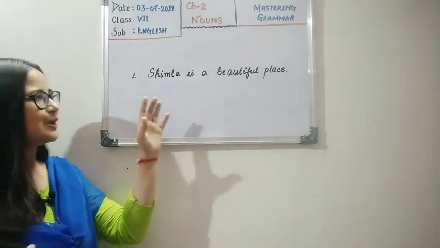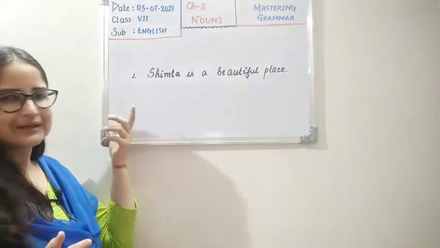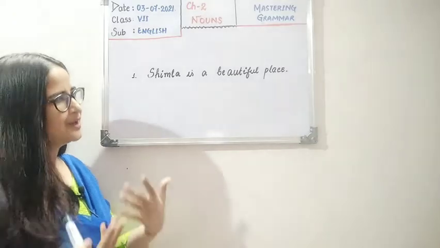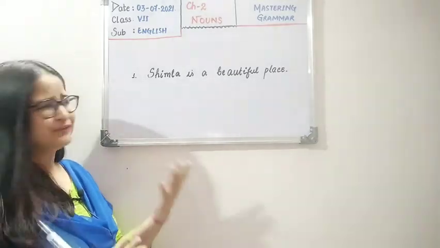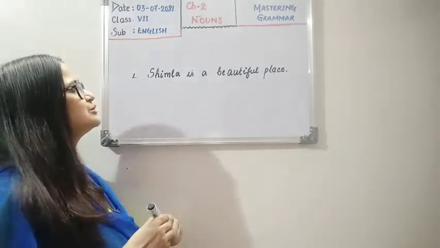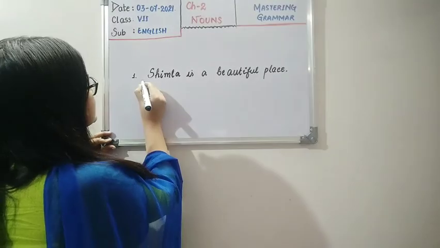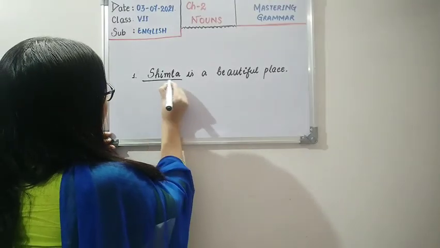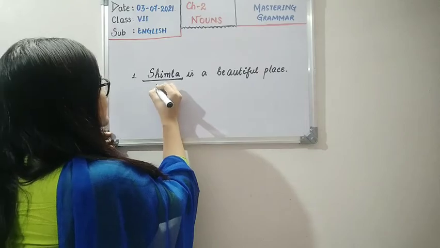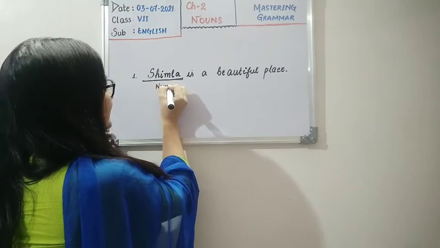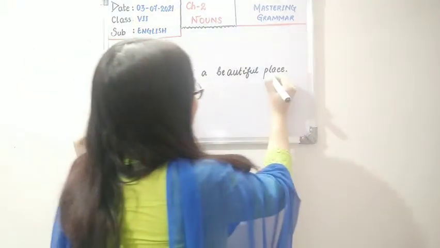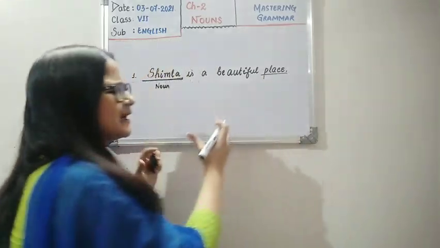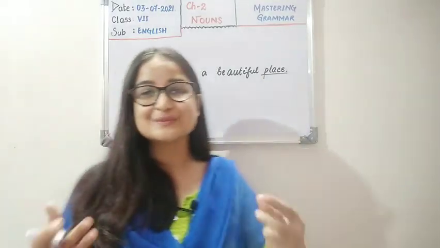Now do you identify anything which is a name given to a place, thing, person here, or any feelings? We can see that Shimla is the name of a place here, right? So Shimla is a noun. Now this word place means a location.